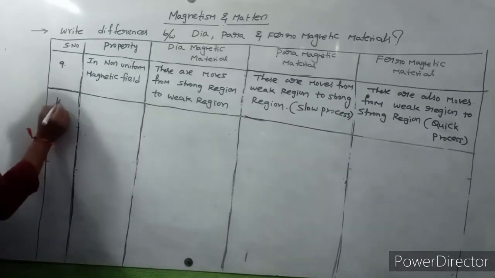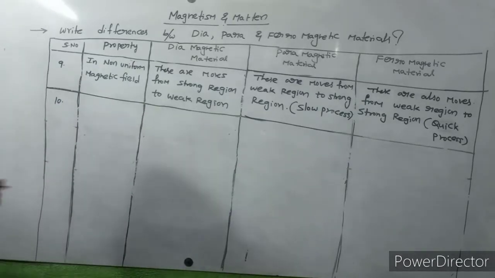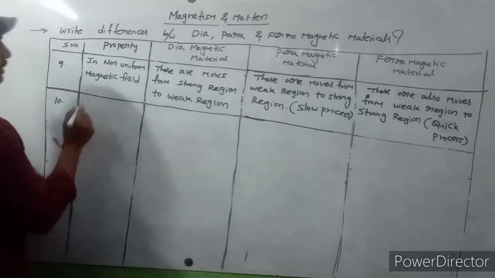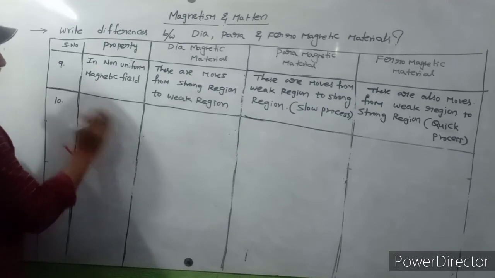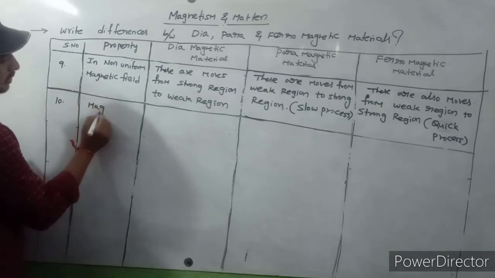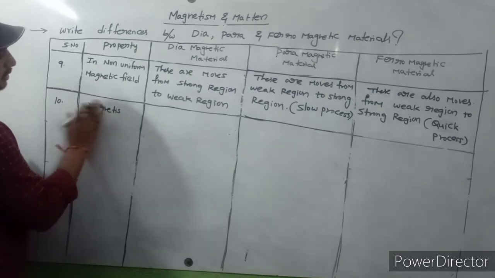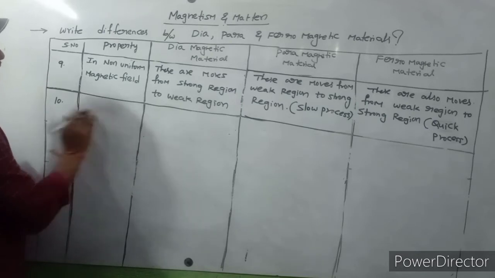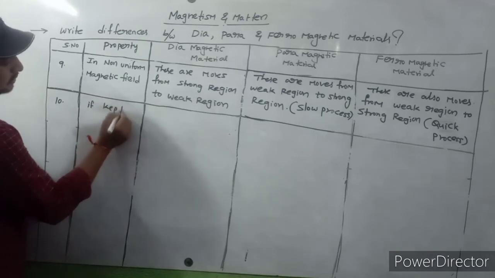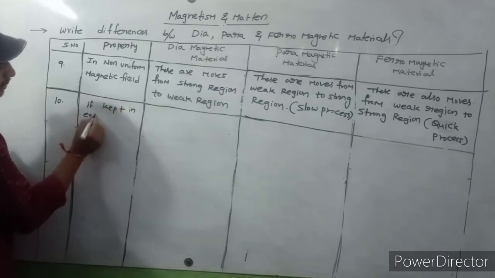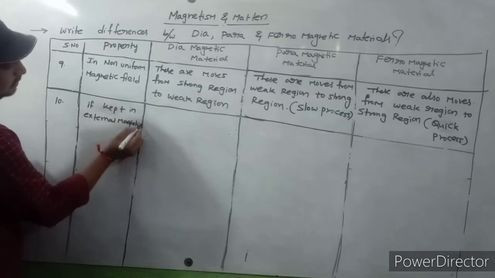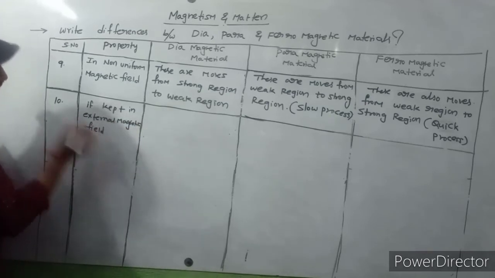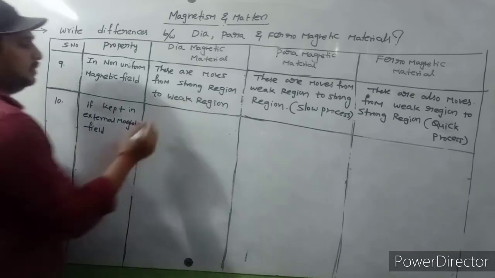Next, property number 10: magnetization.